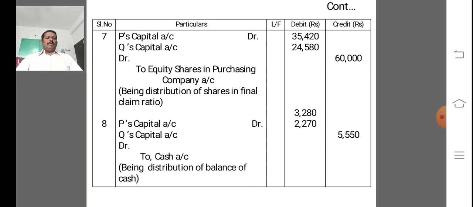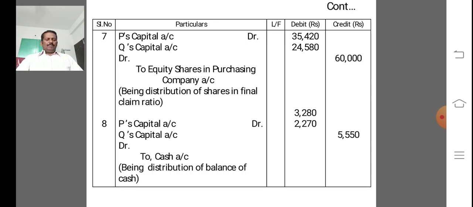Because in this problem, there is an absence of information regarding the distribution of equity shares, that's the reason I am distributing the equity shares in final claim ratio.